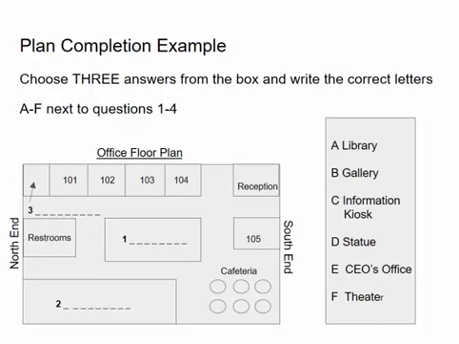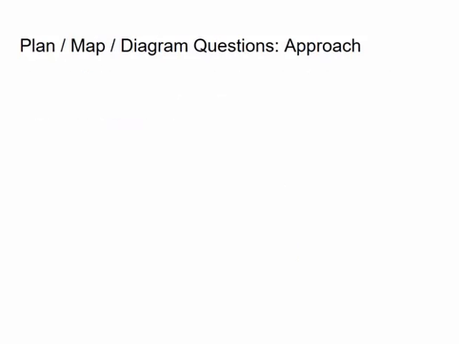The other thing to note here just quickly, usually this type of question, plan, map, and diagram completions, will have the answer choices in a box for you. Okay, not always. These can be short answer questions sometimes, but most frequently you'll have a list of options to choose from to fill in the blanks on the plan, map, or diagram you're looking at. Okay, so that's just to become familiar. Let's take a look at how to approach these questions and some basic information about them.